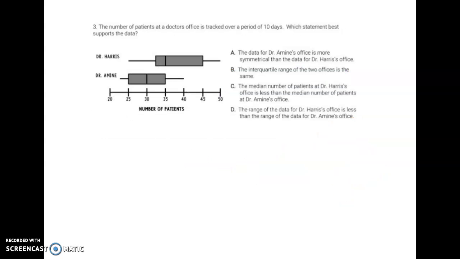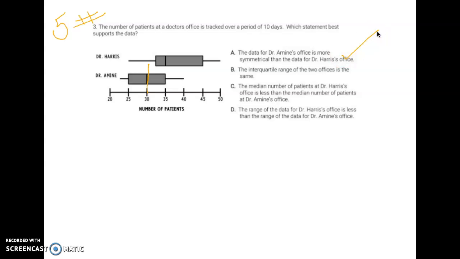Number 2. The number of patients at the doctor's office is tracked over a period of 10 days. Which statement best supports the data? Now with box plots, remember we have our 5-number summary. So we look at 5 main point values. So A says the data for Dr. Amy's office is more symmetrical than the data for Dr. Harris's office. So if we take a look at it, Dr. Amy's, if I cut it right down the middle in my median, then it is pretty symmetric on both sides. But for Dr. Harris, it is not.